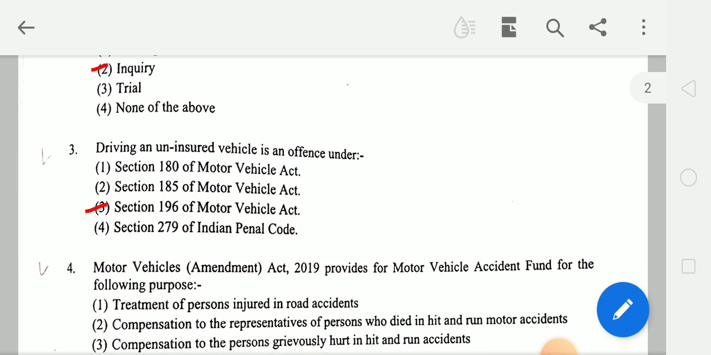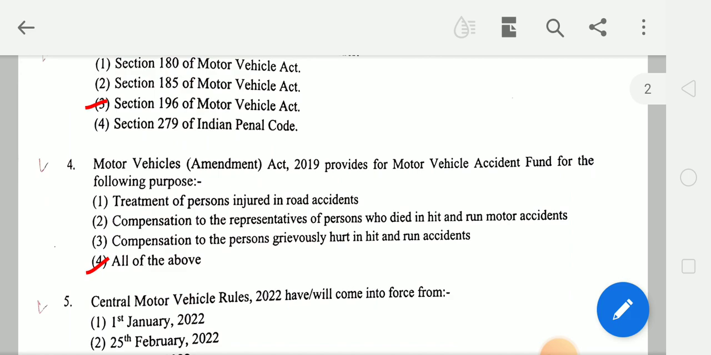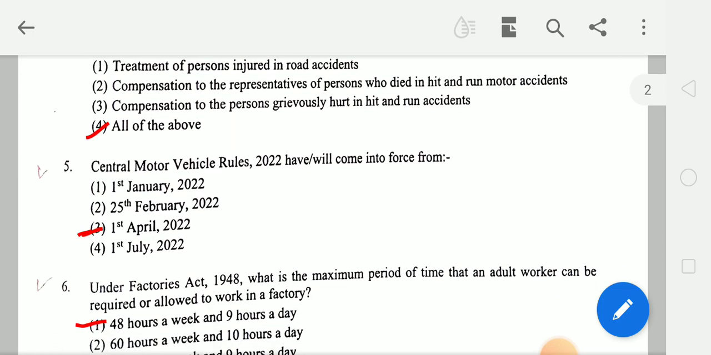Next, driving an uninsured vehicle is an offence under Section 196 of Motor Vehicle Act. Next, Motor Vehicle Amendment Act 2019 provides for Motor Vehicle Accident Fund for the following purpose, and all of the above is the correct answer. Central Motor Vehicle Rules 2022 have come into force from 1st April 2022.